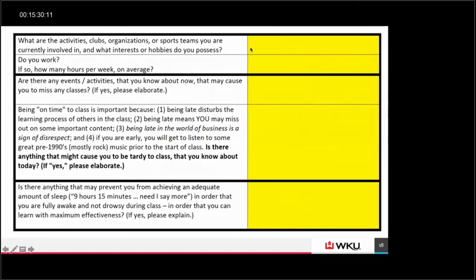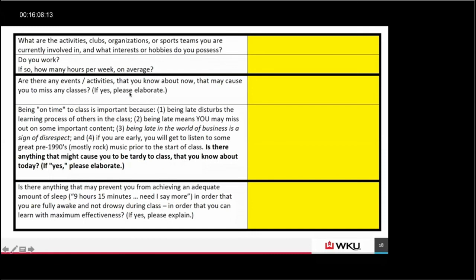What activities are they involved in? Nice to know. It might help you connect in terms of building teams. If they're involved in a sports team, it'd be nice to know that. Do they work? And if so, how many hours? Because if you're finding that a student is not doing well in a class or is sleepy and you see that they're working 40 hours a week, you probably need to say, hey, let's talk about your weekly schedule, and what can you do to hopefully free up some time so you can get more sleep or work on your assignments more.